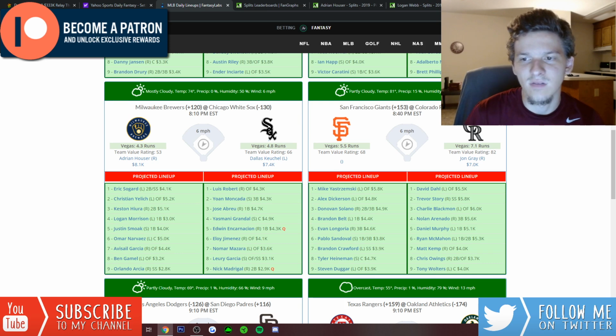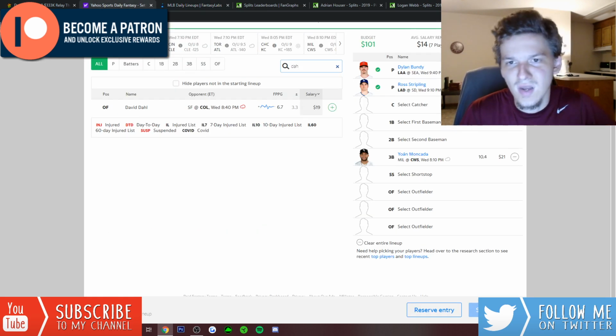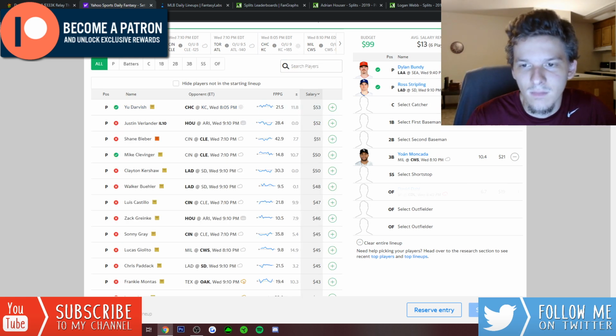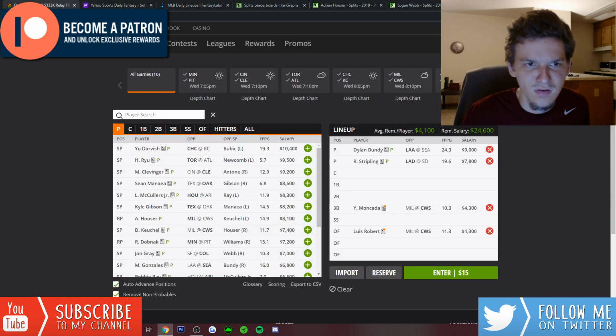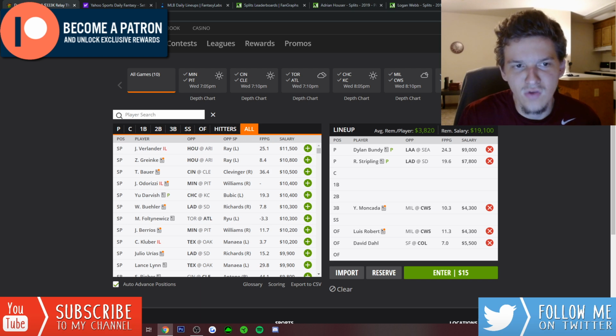with some Rockies bats. David Dahl, probably one of my favorite Rockies bats, but you can't really go wrong with any of them, especially with how well they're hitting the ball right now, with how many runs they're scoring. But I do like Dahl quite a bit. He's $19 on Yahoo. He's pretty expensive on DraftKings, but I think he's worth the salary at $5,500.